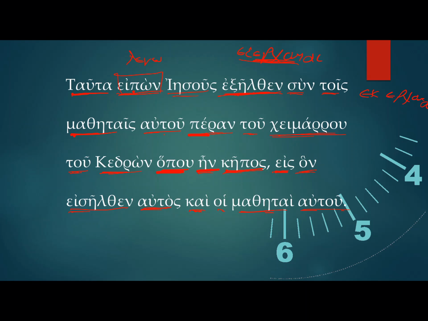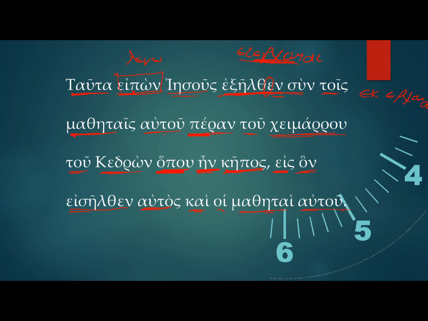Okay, so you've got the stem change, and then you have the connecting vowel, and then the ending personal tense. That should be pretty straightforward. So that's a third person singular. Jesus departed, or Jesus went out.